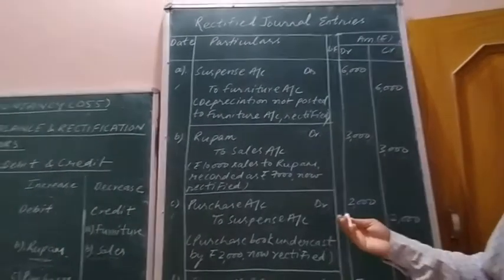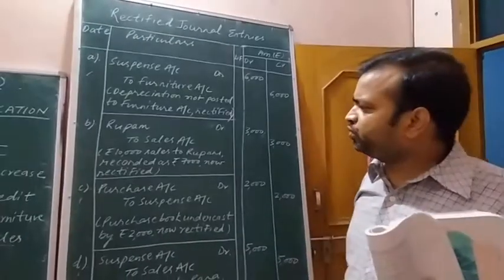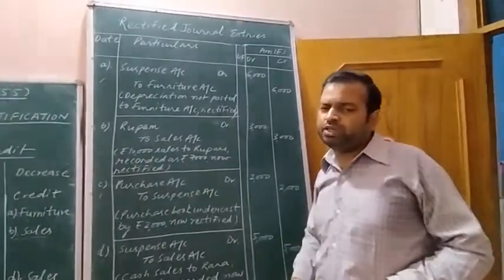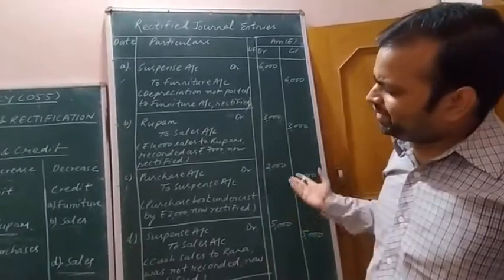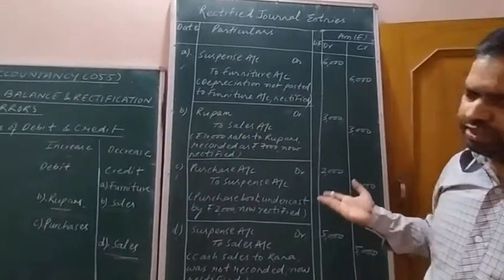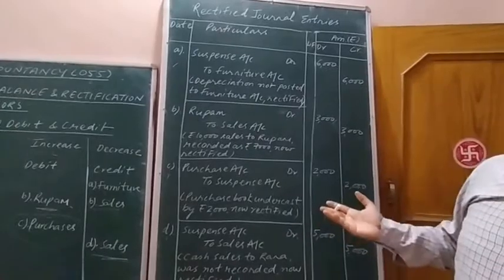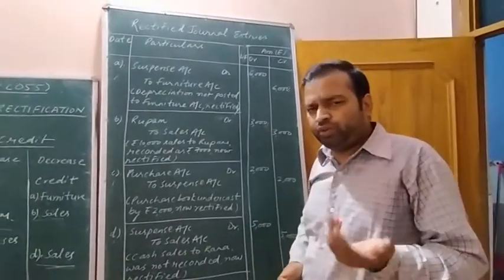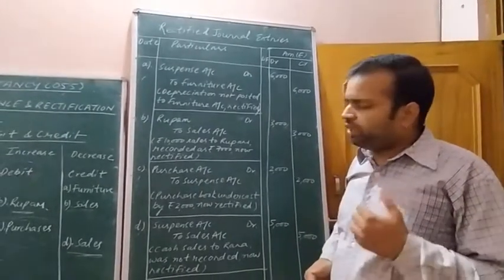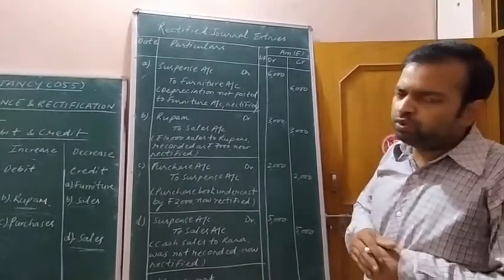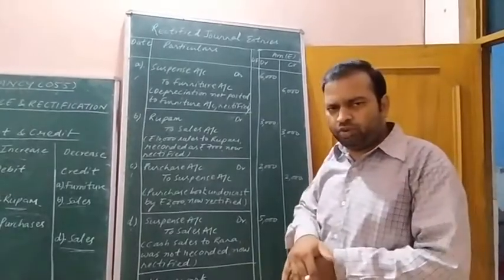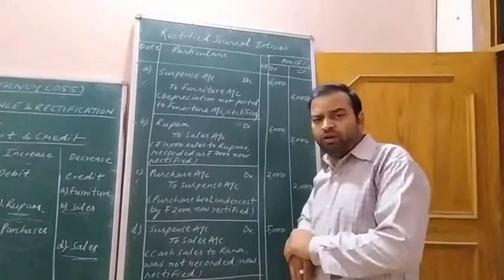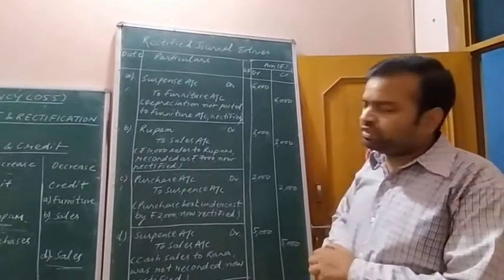In the case of this error, we have to pass the original journal entry, and we have passed the original journal entry, Rupam debit to sales. Undercasting was done. In the case of undercasting, we pass the original journal entry, and in case of overcasting, already I have explained many questions related to overcasting, we have to reverse the journal entry.